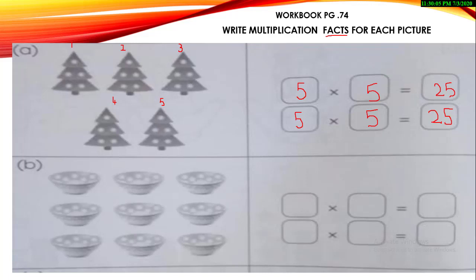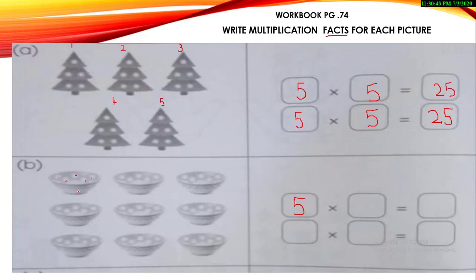You can see that. Okay, now in picture number B, you can see how many eggs or balls are there in each picture. So you can count it clearly. It's a little bit dim. So count the balls or the eggs from your picture of the workbook and then you can tell me. 1, 2, 3, 4, 5. Okay, yes, there are 5 balls in each plate, or eggs. You can say that eggs are in each plate. And how many plates are there?